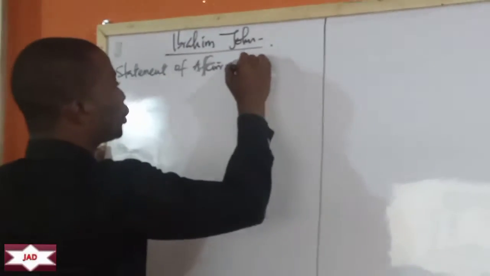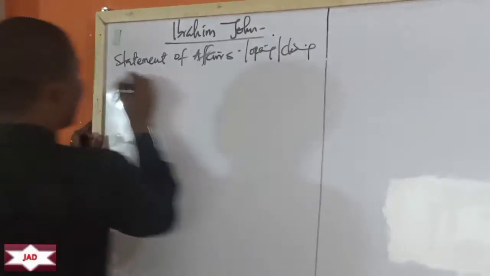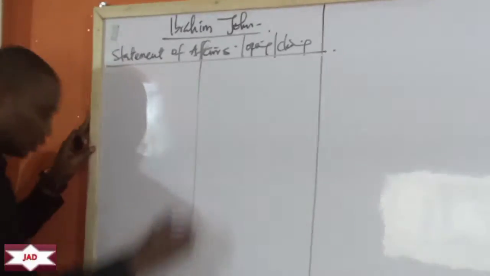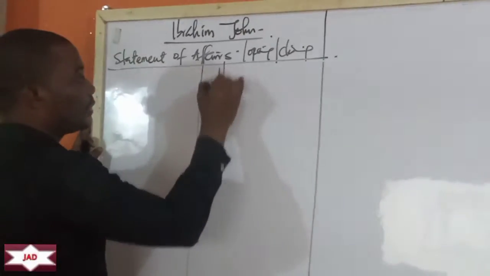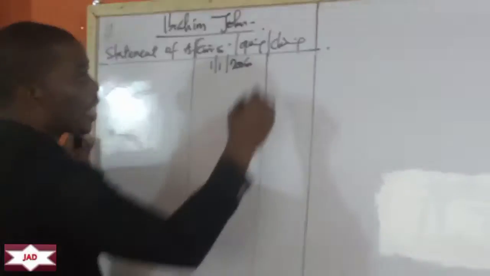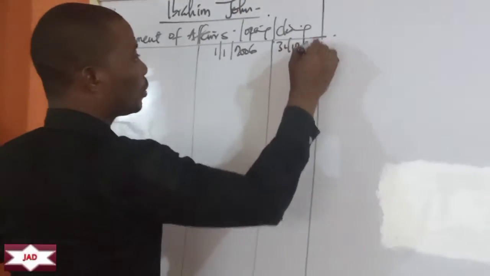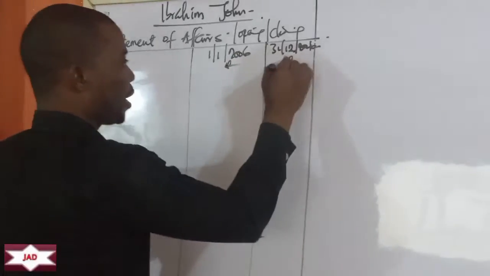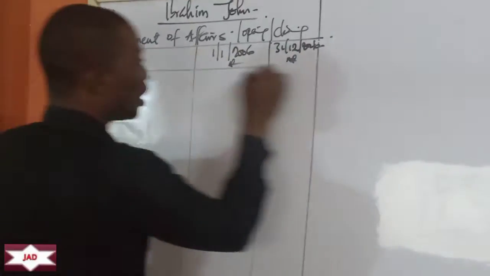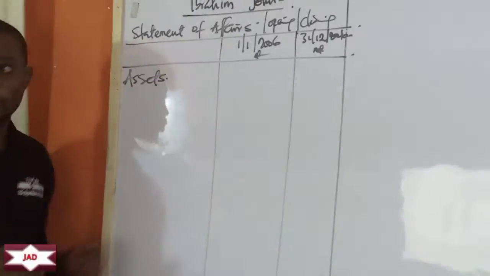Let's use the words opening, closing. Let's do it in tabular form. The first one is 1st January 2006, and then we have 31st December 2006. Go to Naira here. So let's go. We have our assets. So what are the assets?